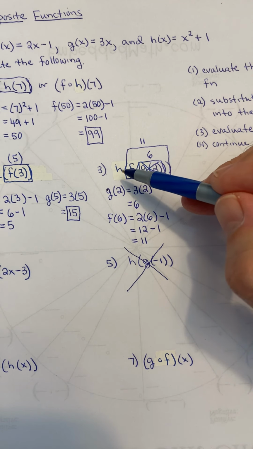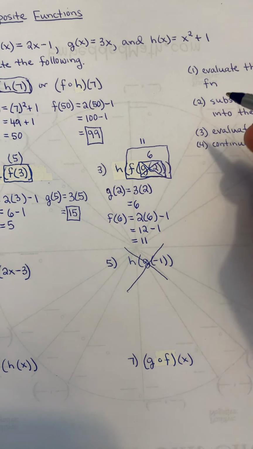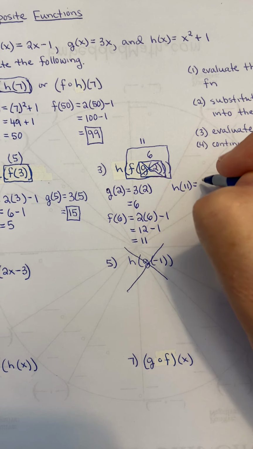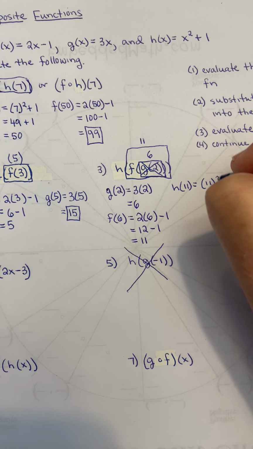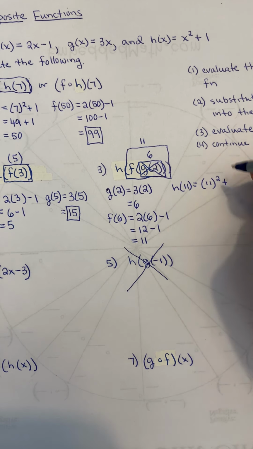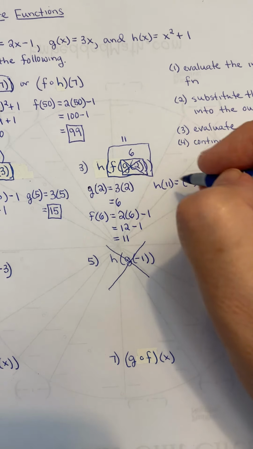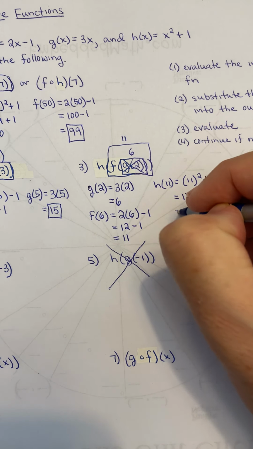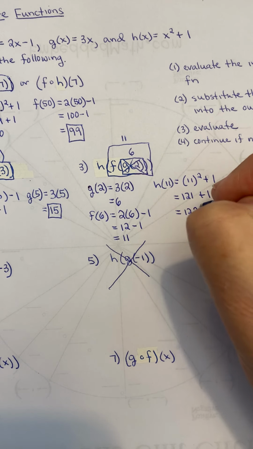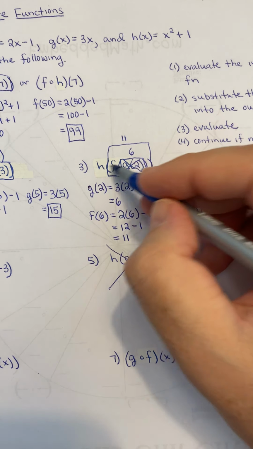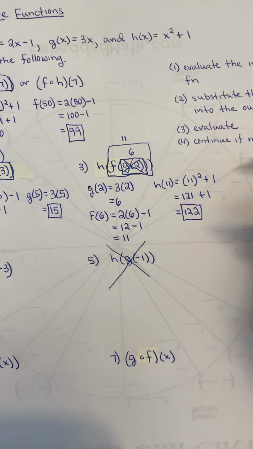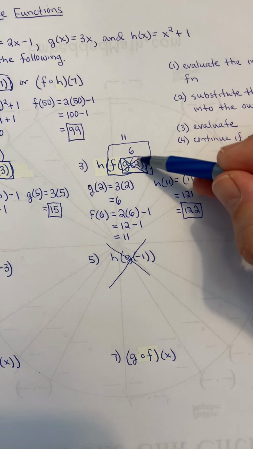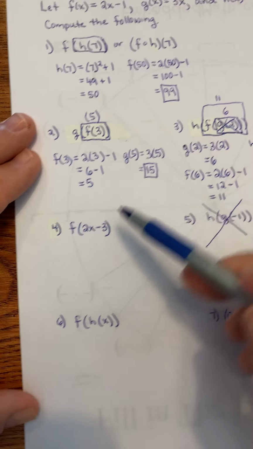So now what I want to do is evaluate the function h at 11. So here's h at 11. Whatever I get here should be my final answer. So it'd be 11 squared plus 1. 11 squared is 121. Plus 1 is 122. So my final answer to this problem, h of f of g of 2, is 122. It doesn't really matter what I put inside there. That goes into that function, just like on this one.